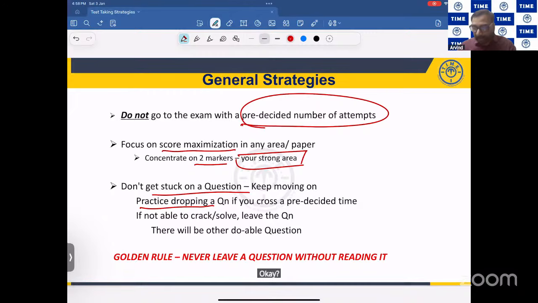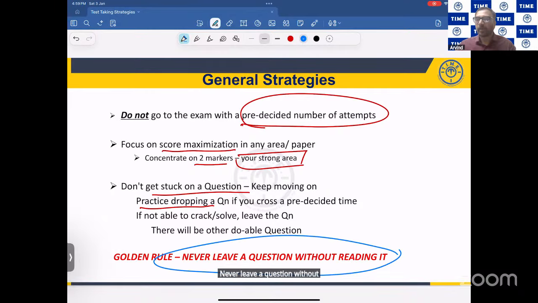And the golden rule of any competitive examination is never leave a question without reading it. Very, very, very important, friends. You should not come out of the examination hall and say that I have not read 2 questions. Bad. I have not read 5 questions. Pathetic. You should never do like that.